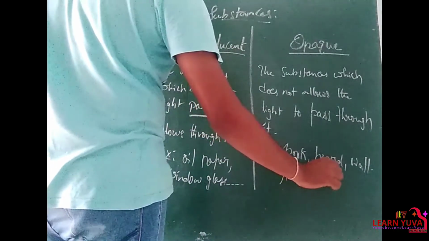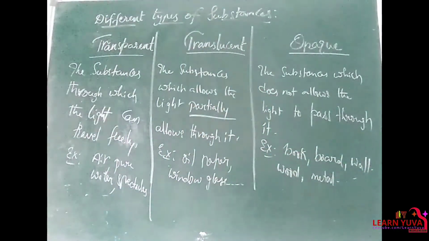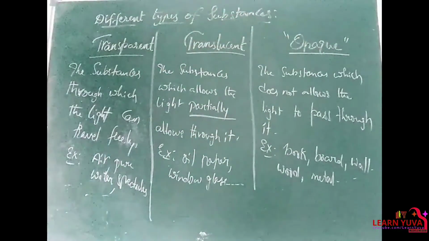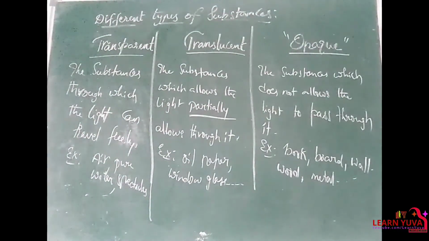Right? Most of the substances are opaque bodies. Remember, for opaque bodies only the shadow will appear. The shadow will be present only for opaque bodies. Clear?